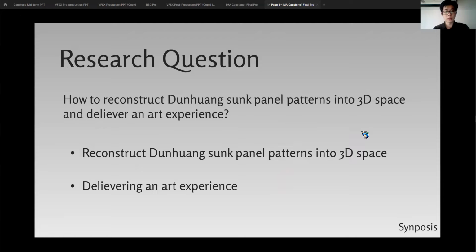How to reconstruct Dunhuang sound panel patterns into 3D space and deliver an art experience. It can be divided into two parts: reconstructing Dunhuang sound panel patterns into 3D space and delivering an art experience.